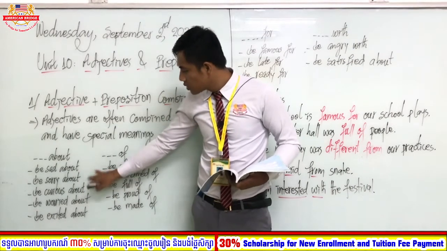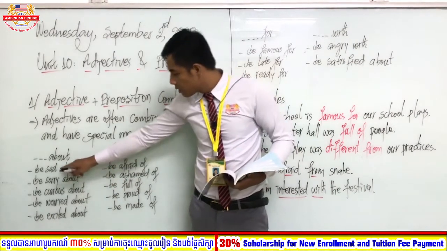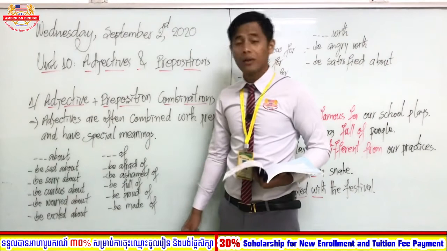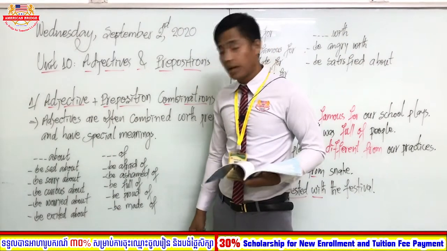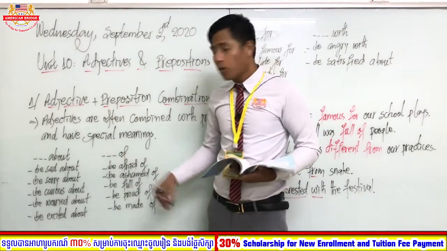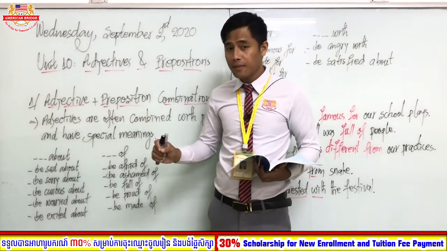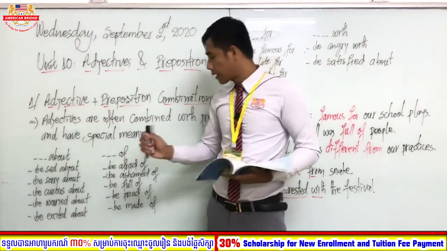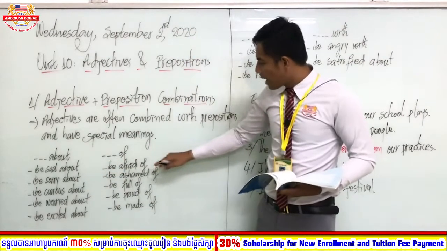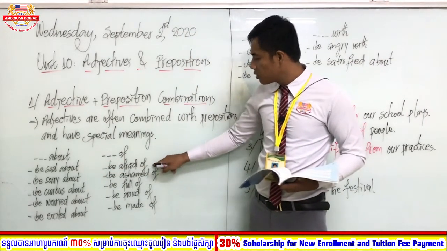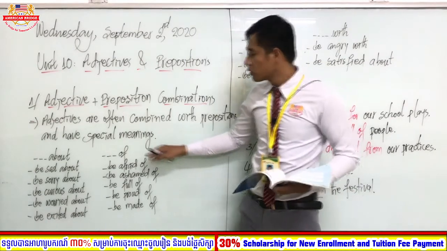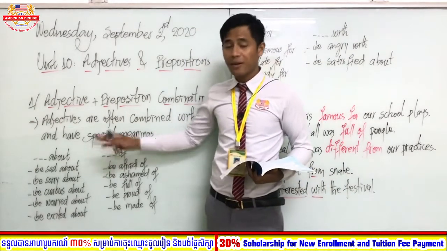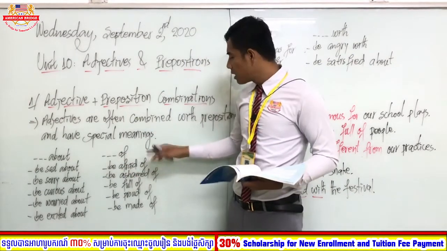Right. So all of these are used with about. Please remember all the adjectives that are used with about. Not all adjectives are used with the same preposition. For example, the word afraid is used with of, not afraid about. We cannot use afraid about, so it should be afraid of.